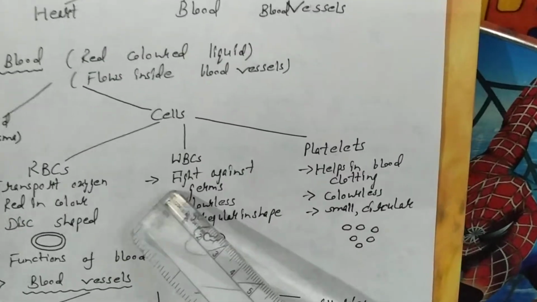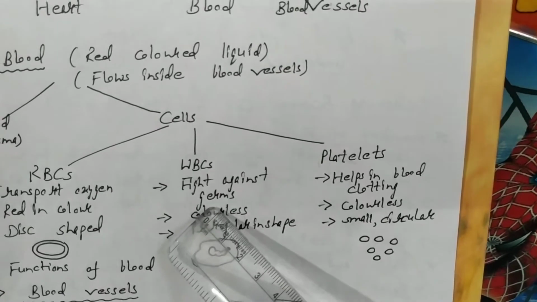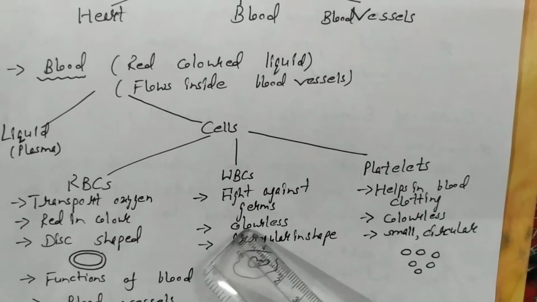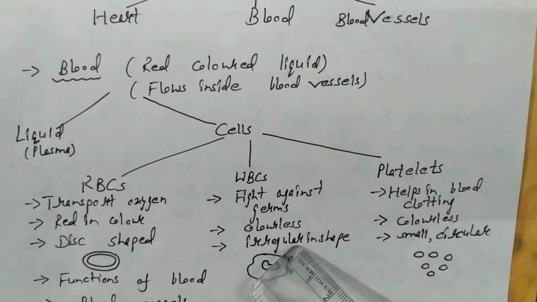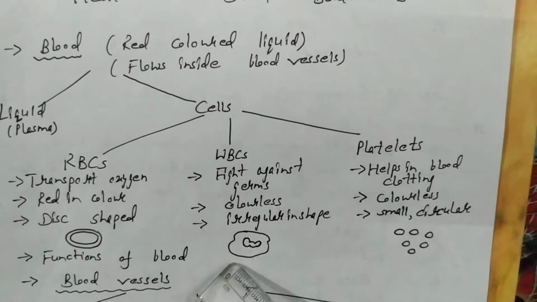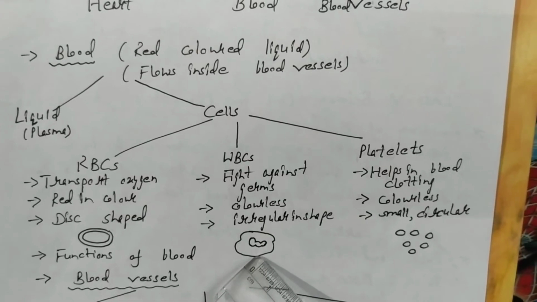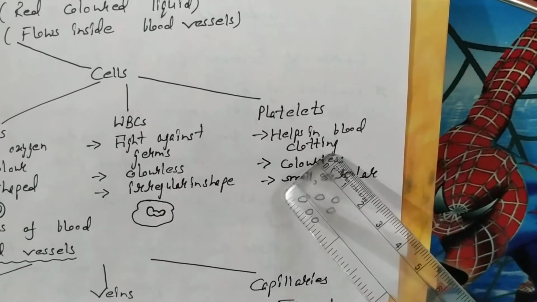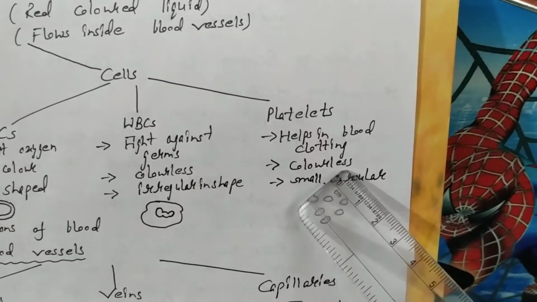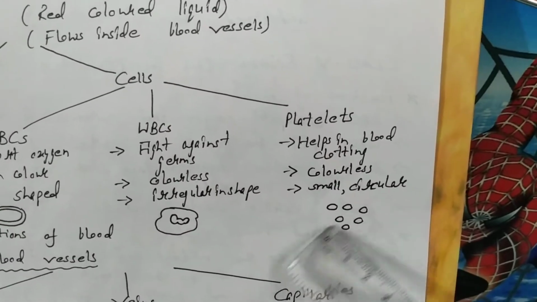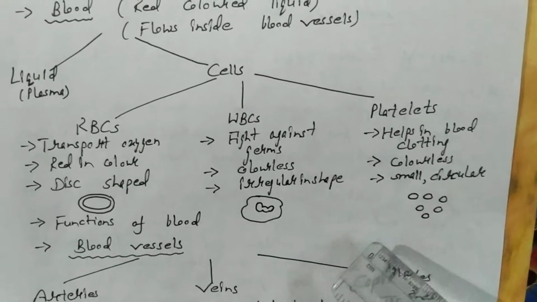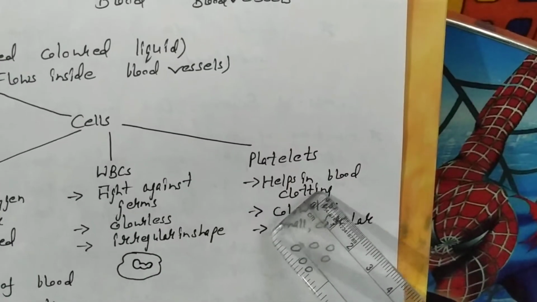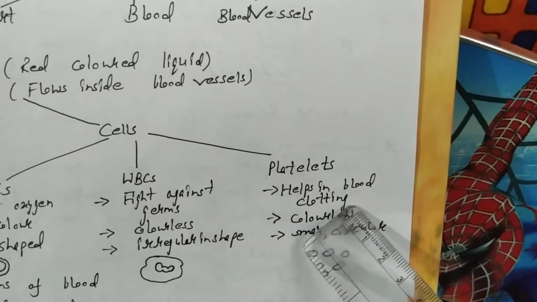Then white blood cells fight against germs. That is why they are known as soldiers of the body. They are colorless and irregular in shape, that means there is no fixed shape. Platelets help in blood clotting. They are colorless, very small and circular, as you can see in this picture. Blood clotting, children, I already explained to you.